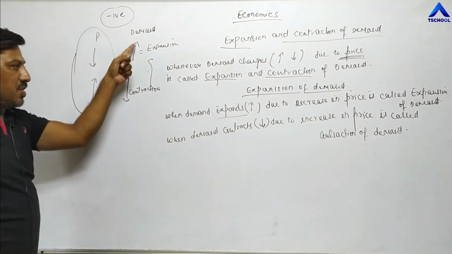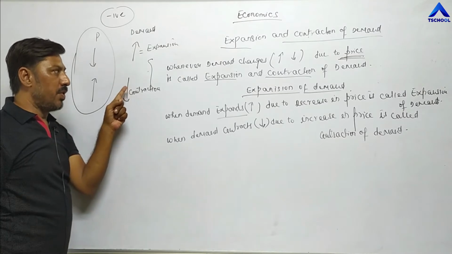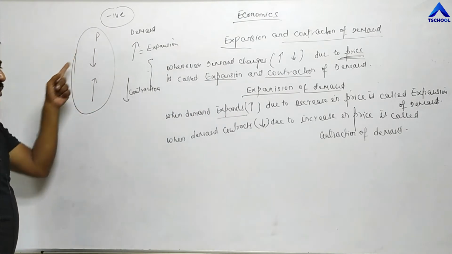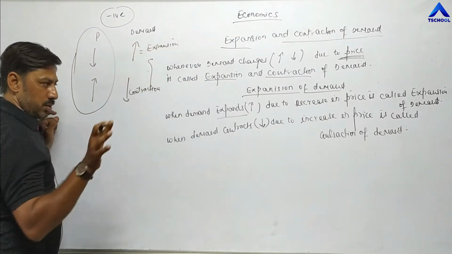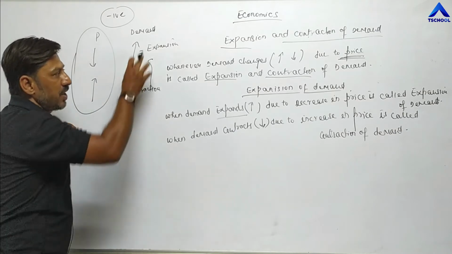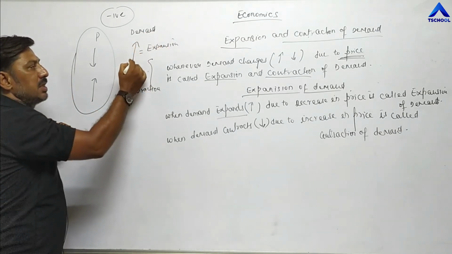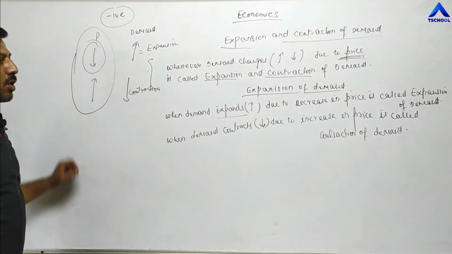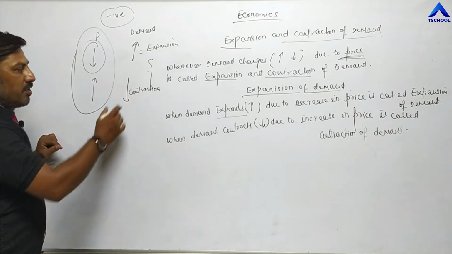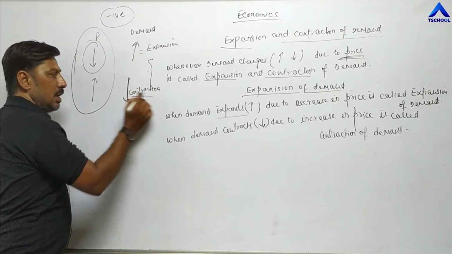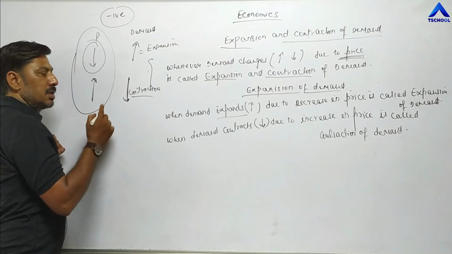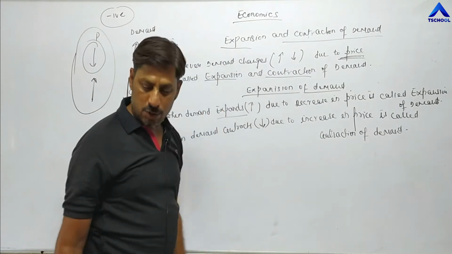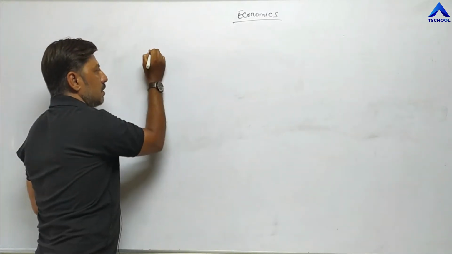So whenever demand changes either upward or downward due to change in price, then it is called expansion and contraction both. Now a separate definition for expansion and contraction. Whenever demand rises or expands due to decrease in price, then it is called expansion. And second point, whenever demand falls down or contracts due to increase in price, then it is called contraction of demand. Now try to understand this definition through a diagram also. Now the diagram, this is for expansion.